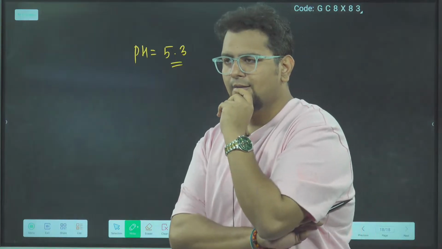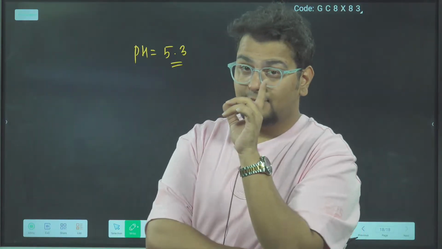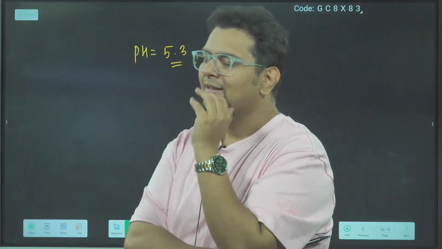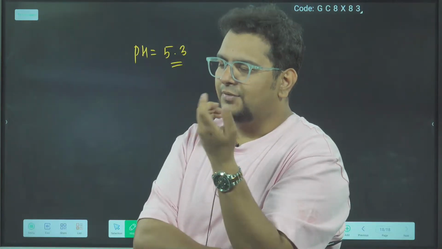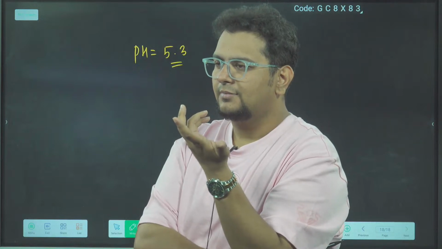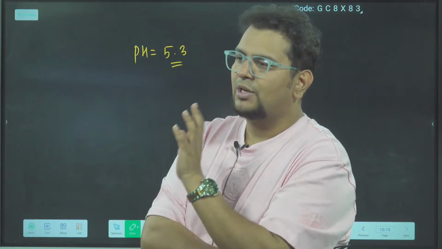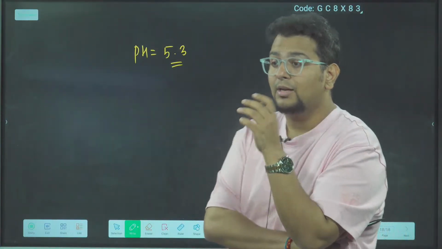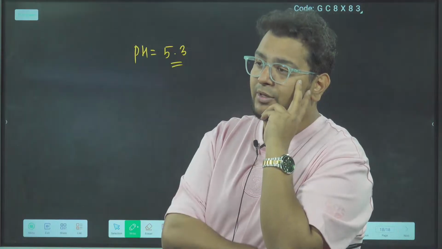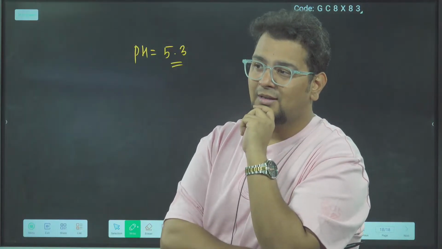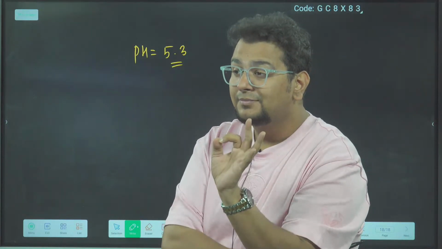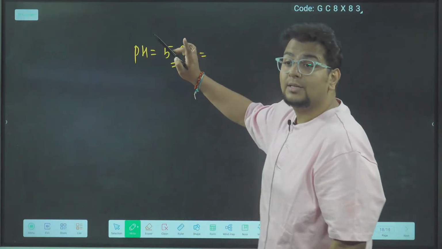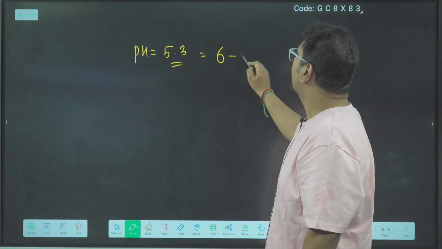Wait. Understood? In the beginning I said the only doubt I get is, sir, how did you get 0.7? After teaching for 13, 14 years at least in the NEET division, this much I understand: the fundamental problem is math, and not the math we are teaching, even below that level. What is 6 minus 5.3? It is 0.7. You have to get 5.3. How will you get 5.3? 5.3 will be 6 minus what?